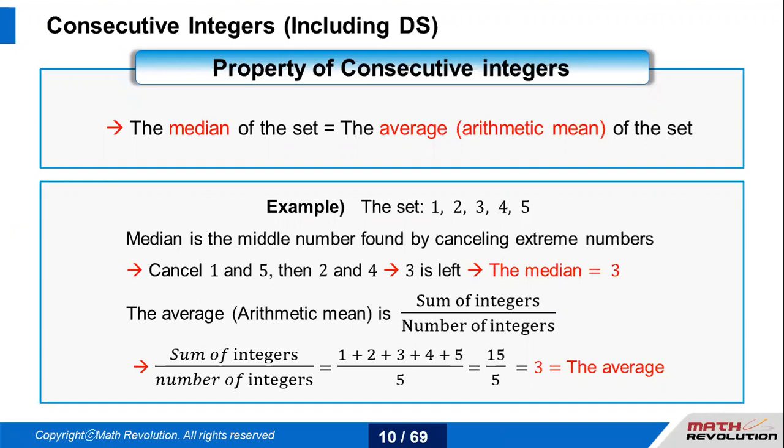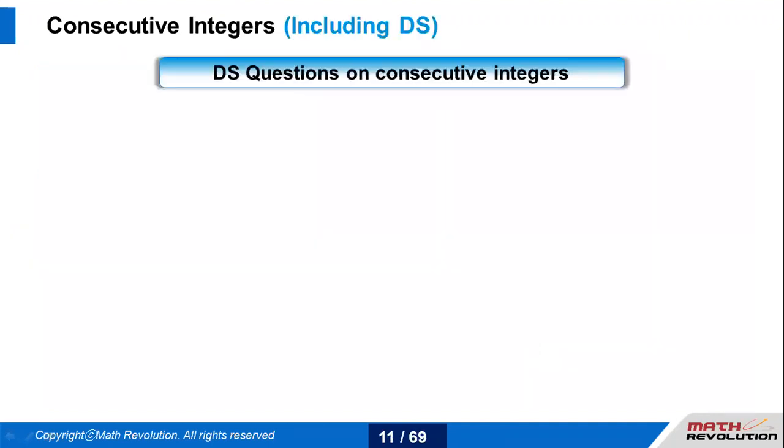Even if the question is asking me to find the mean, I'll always find the median, because they both have to be equal. So this is where I apply the logic. This is where I apply the shortcut.